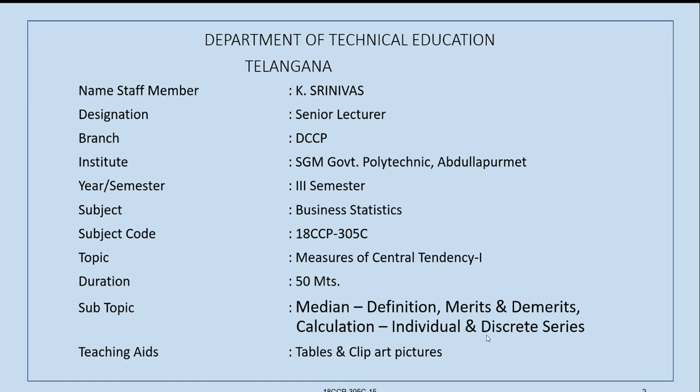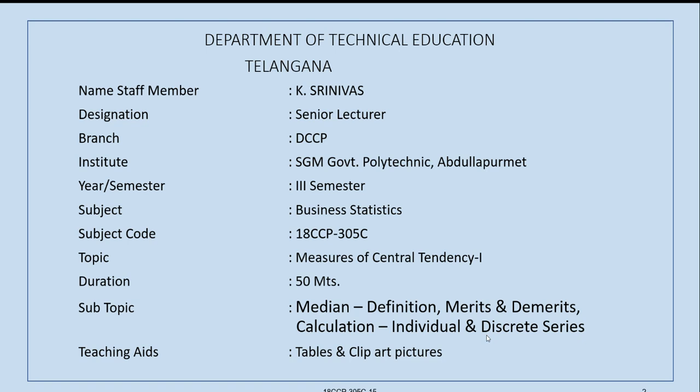And we have seen different concepts in this, like missing frequency, error in calculation of the arithmetic mean, weighted average, and combined arithmetic mean.